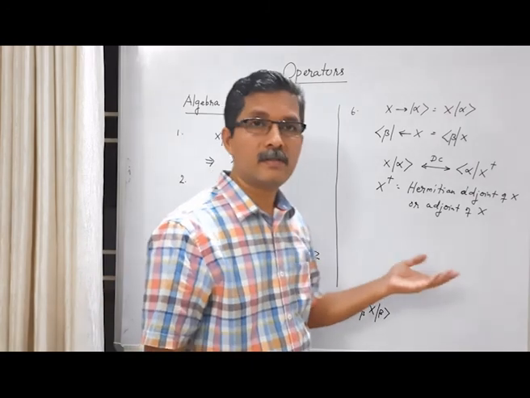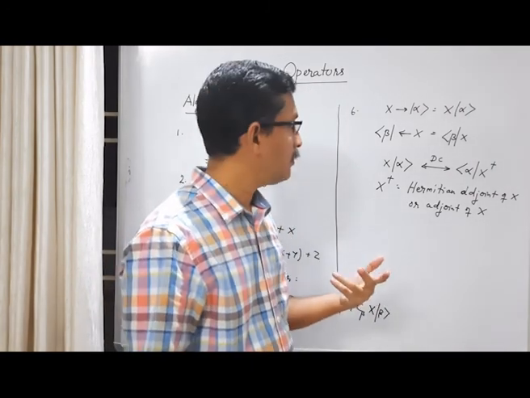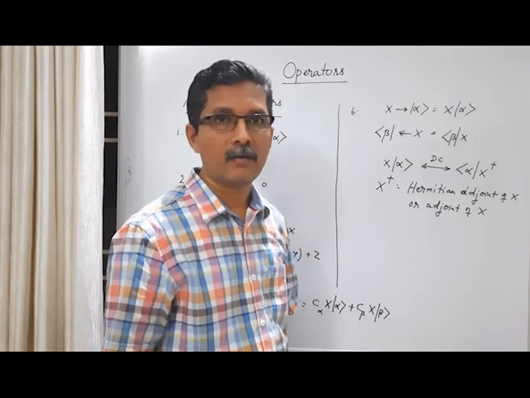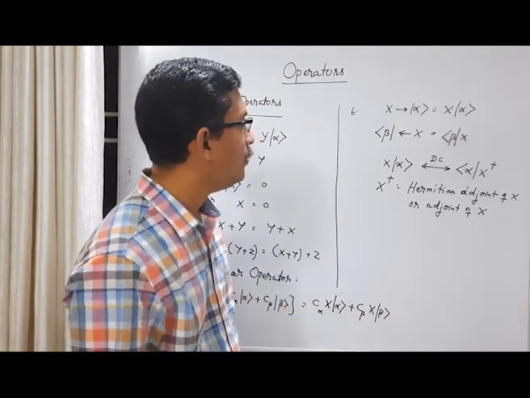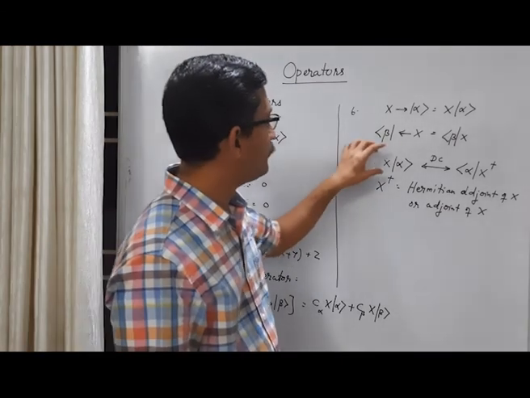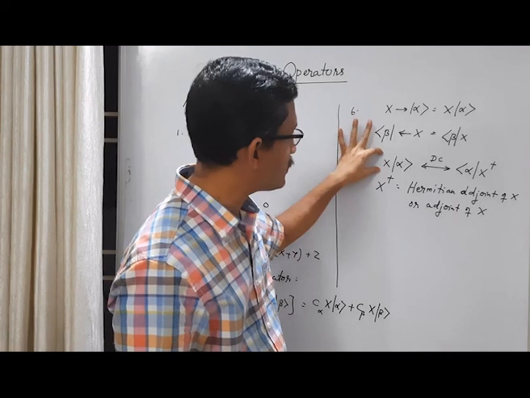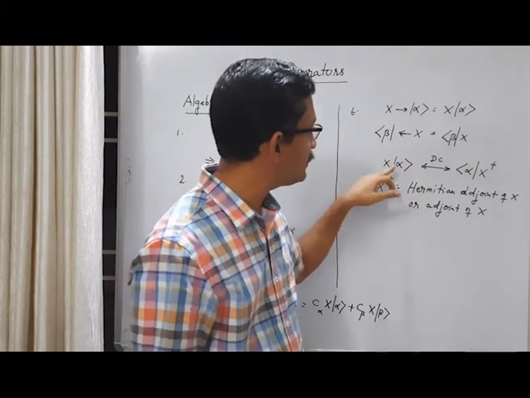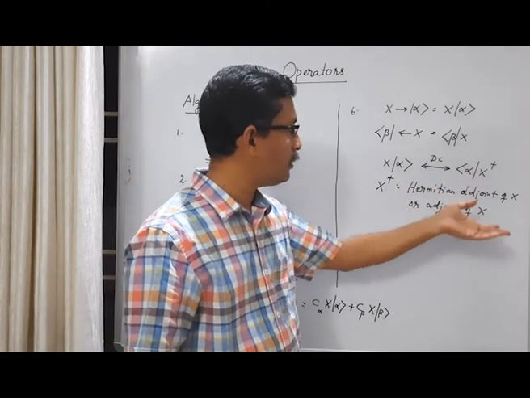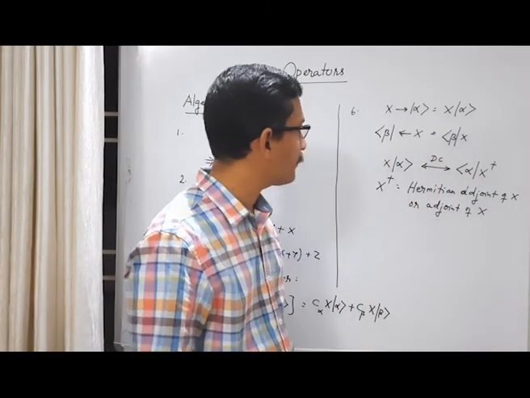You might have studied this in matrices. If you take the adjoint of a square matrix, it means transpose and complex conjugate. So the adjoint operation for this is this. That means the ket vector becomes the bra vector and the operator becomes the adjoint of x, that means x dagger.